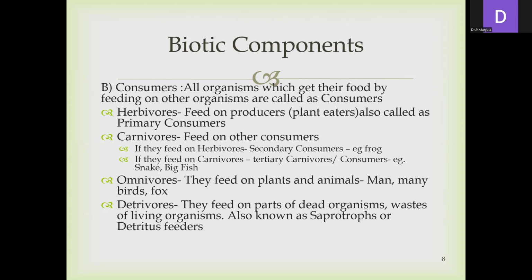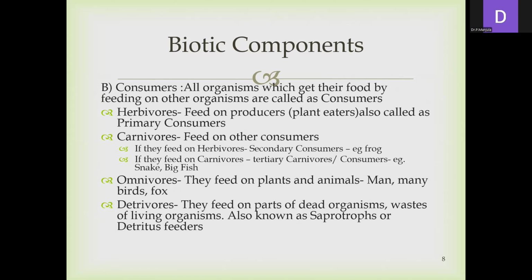Then omnivores are another type, which feed on both plants and animals. For example, herbivores are generally vegetarians, carnivores are non-vegetarians, but omnivores eat both veg and non-veg. That is, they feed on both plants and animals. So they are called the omnivores. Examples for this are man, many birds and fox.